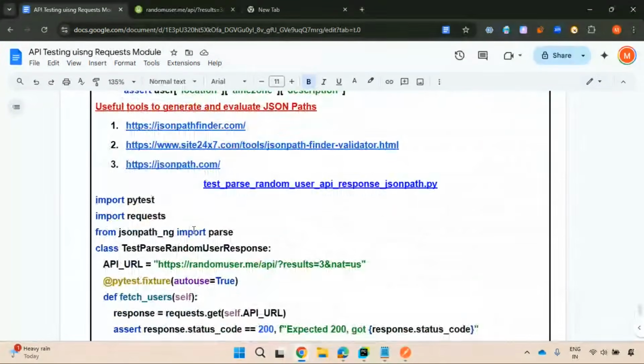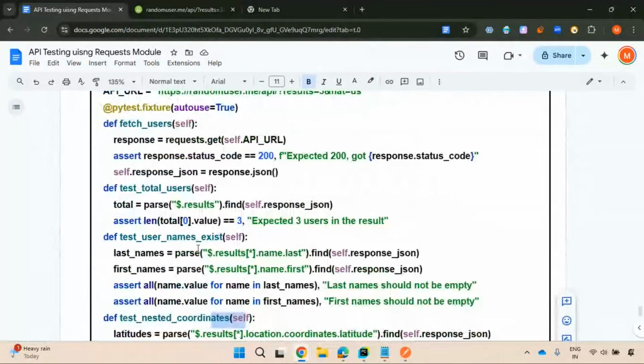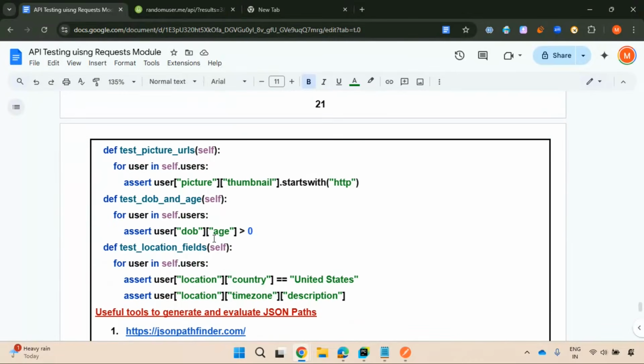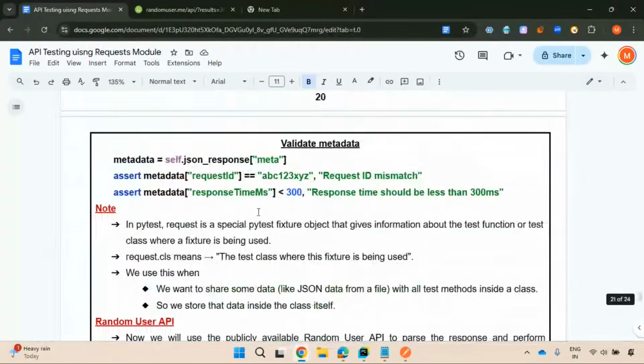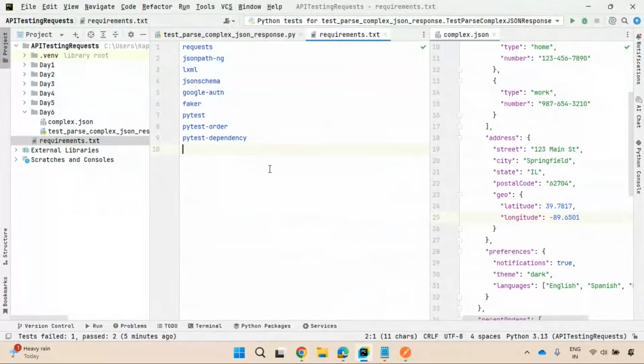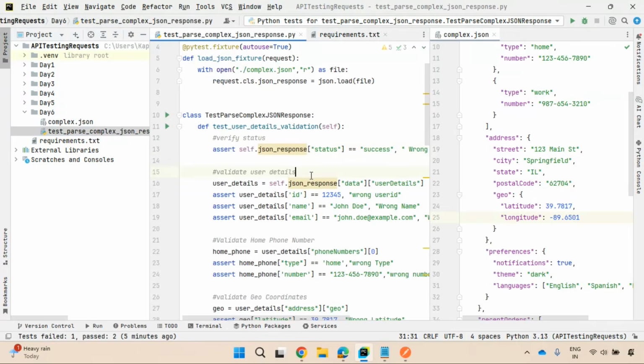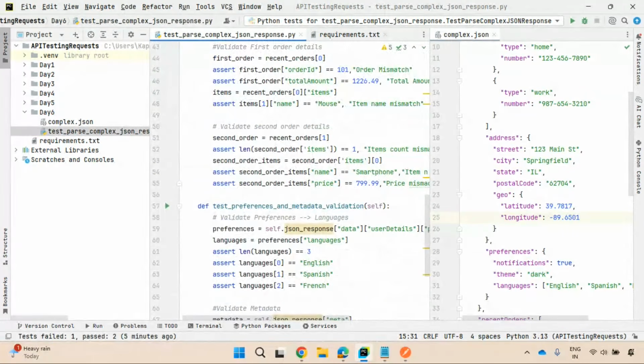You take this as an assignment. If you feel this is very difficult using dot notation, go for this bracket notation. Bracket notation is very simple because you are dealing with the dictionary, right? You know how to work with the dictionary. Then you can try to go for this bracket notation. Key you will specify, you will get the value and you will do assertions, right? This is how you can parse this complex JSON response.